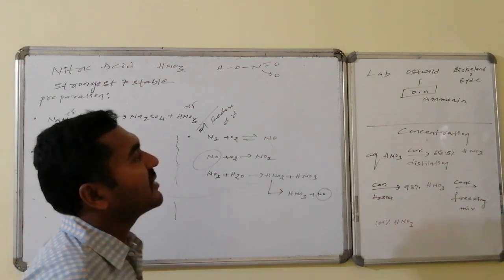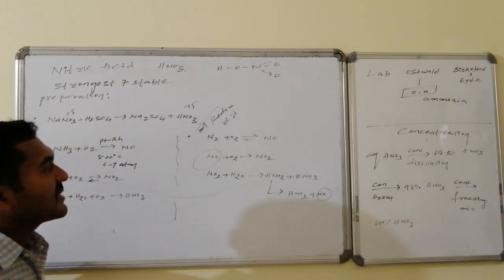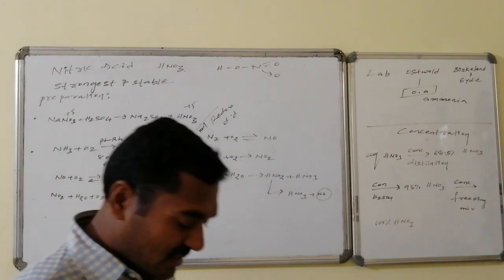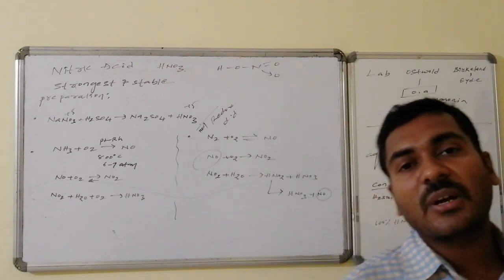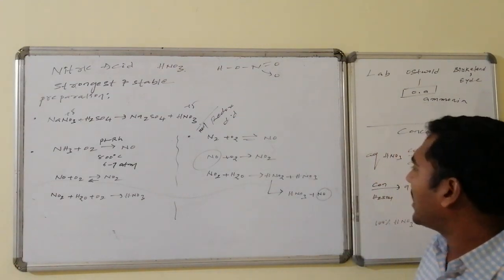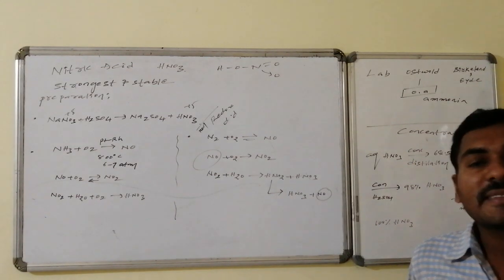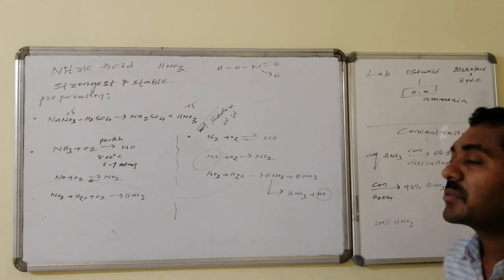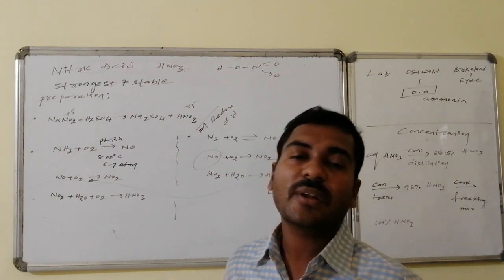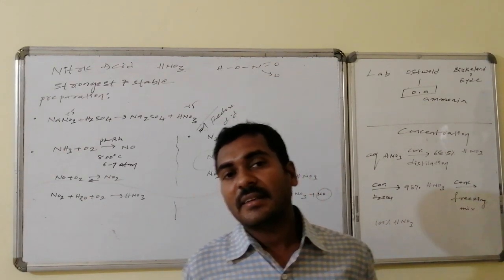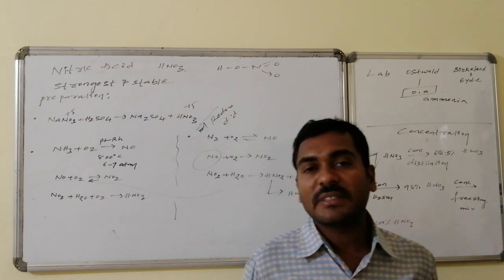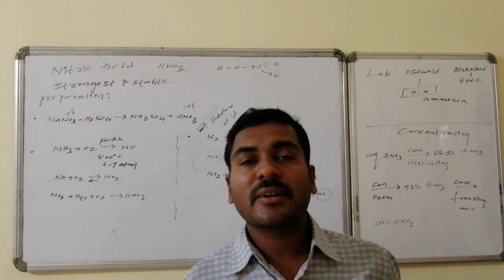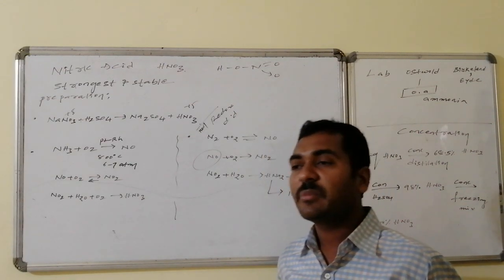Thus, in the Birkeland and Eyde process, from the gaseous mixture of nitrogen and oxygen, we prepare the nitric acid. Whereas the nitric acid obtained always consists of some amount of NO2. Due to this NO2, it fumes and is said to be fuming nitric acid, and it is also brown in color. The more NO2 there is, the more fumes come out, and it is known as fuming nitric acid. In order to eliminate the unwanted NO2 which gives the brown color to the nitric acid, a dry current of nitrogen gas is sent. As a result, NO2 will be replaced.